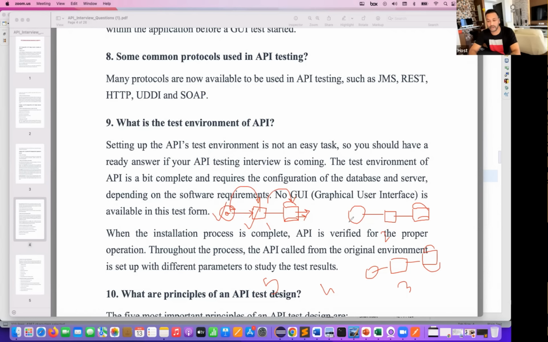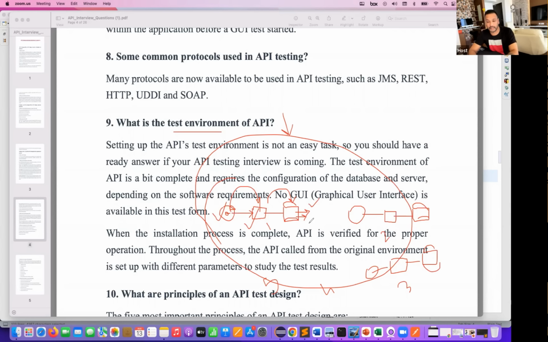So this integration, environment configuration, and maintaining multiple services on different clouds. Let's say everything is hosted on the AWS cloud these days, or Azure or GCP or Google Cloud or any cloud vendor. So you need to think about how exactly these APIs are authenticated properly or not. That's why the test environment for APIs is not very straightforward. A lot of installation process, a lot of DevOps activities that you have to perform, and a lot of validation and authentication you have to implement, and make sure about the different databases that you are using.